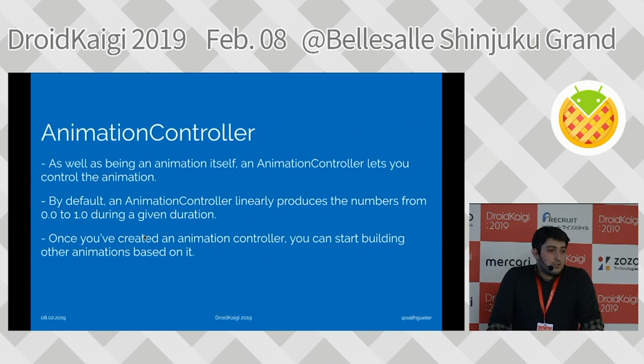But one thing missing from the animation object is that we cannot orchestrate it. We need a special animation object to orchestrate the other animations. And here comes the animation controller for this. It's an animation. It acts like an animation, but the difference is it has some extra methods to orchestrate one or multiple animations at once. And it has a default value range of 0 to 1, so you don't have to create another extra animation if you are working only with doubles at the moment.